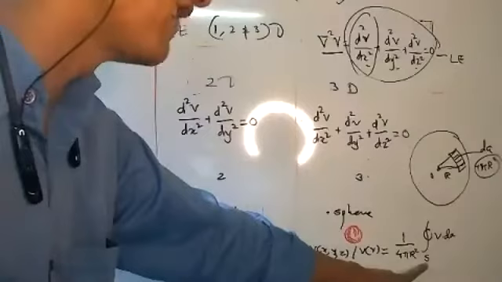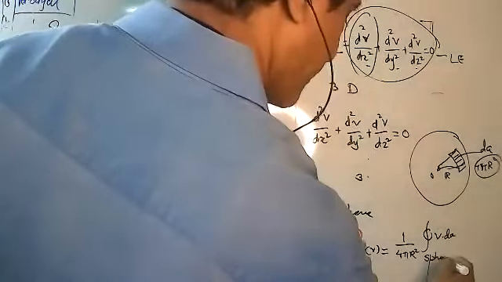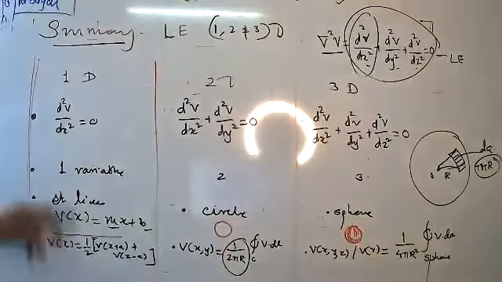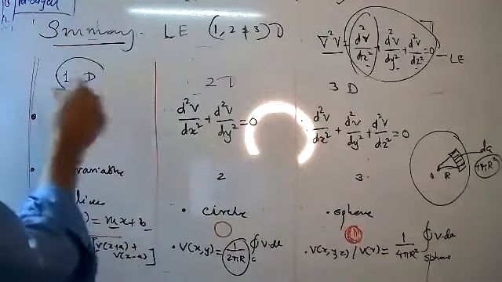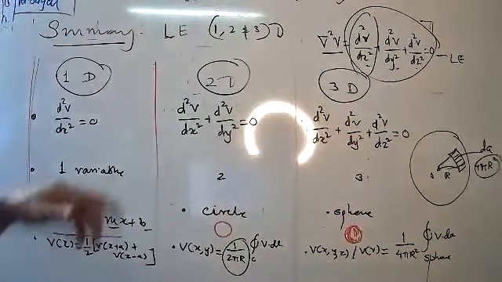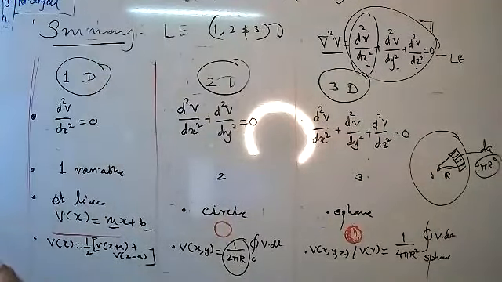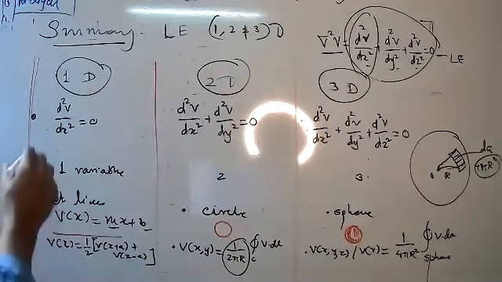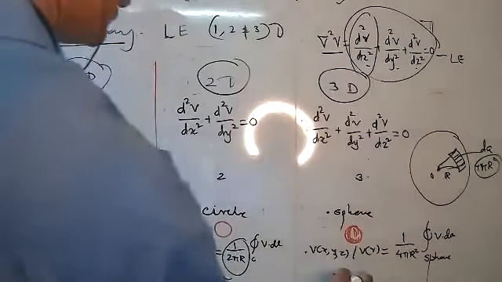Here you can write S. S means sphere. This is your sphere. And the last point is the same point which is common to 1D, 2D and 3D. What is the common point to all these 1D, 2D and 3D? Yes, very good. Here I will write: it has no local maxima or minima. Same for here. Finish.